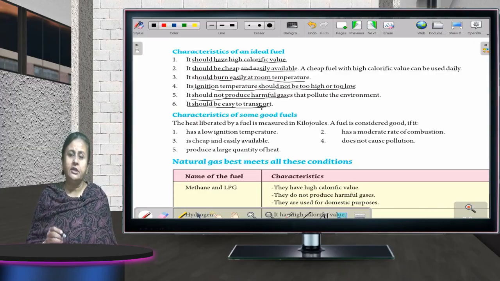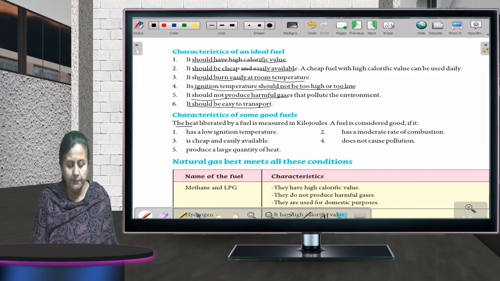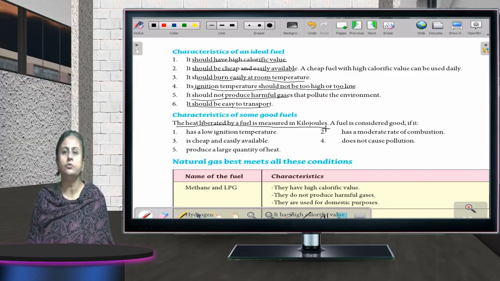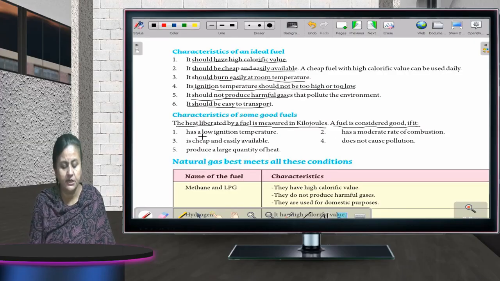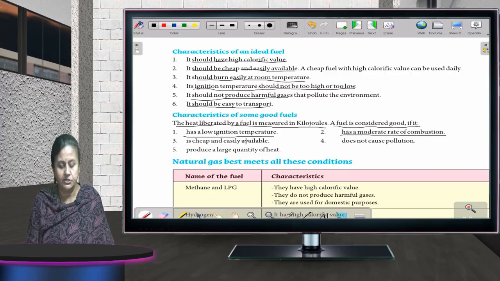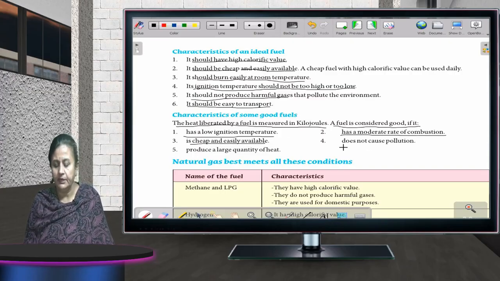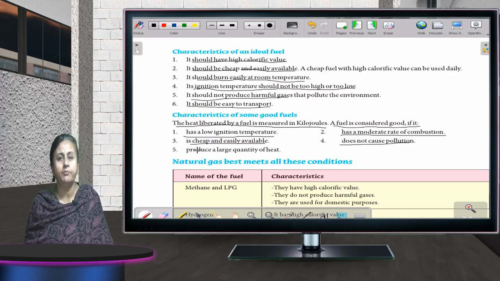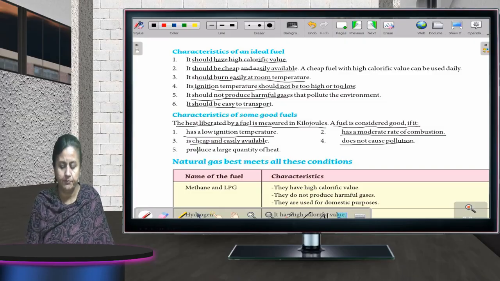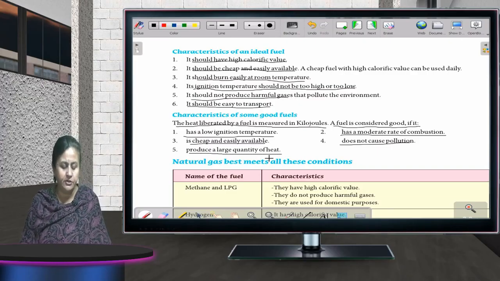Now, characteristics of some good fuels. The heat liberated by a fuel is measured in kilojoules. Whenever heat is given out by any fuel, it is always measured in kilojoules. A fuel is considered good if it has a low ignition temperature, has a moderate rate of combustion, is cheap and easily available, and does not cause pollution, which is very important because pollution is a major problem these days. A good fuel will never cause air pollution and produces a large quantity of heat. Fine, children?